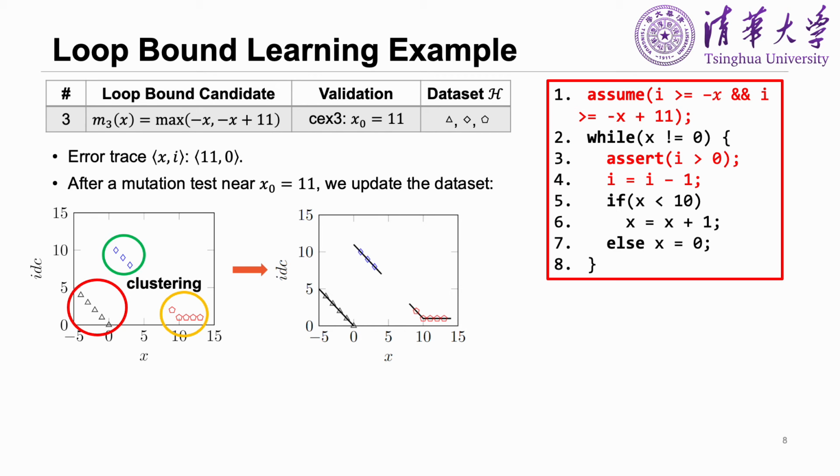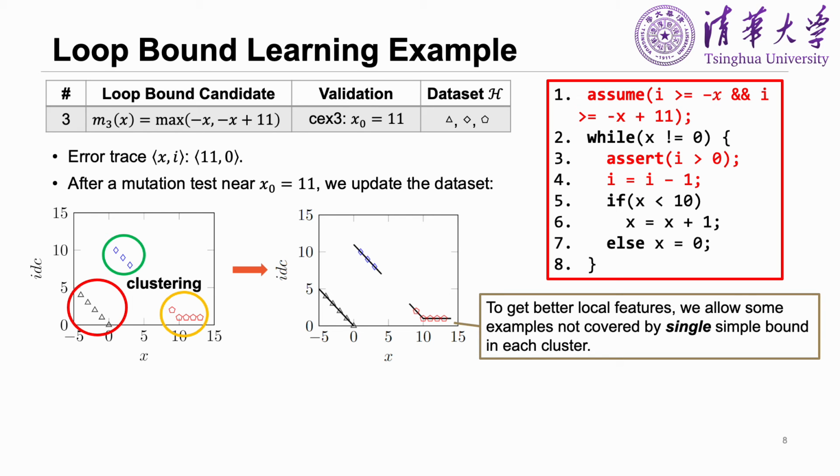Notice that in the subset with the orange cycle, to get better local features, we apply a technology that allows some examples not covered by a single simple bound, such as the leftmost data examples here. Thus, the orange subset can learn two simple bounds, minus x plus 11 and 1.